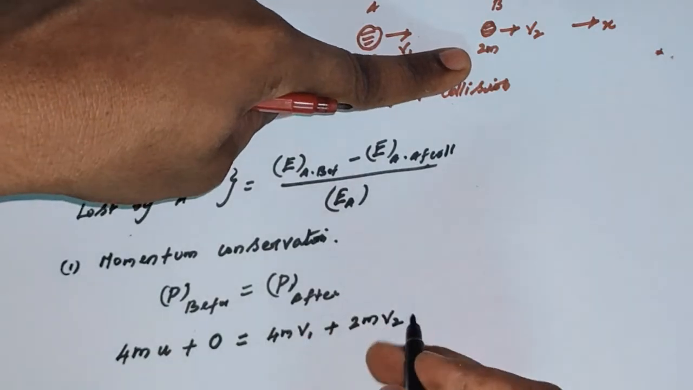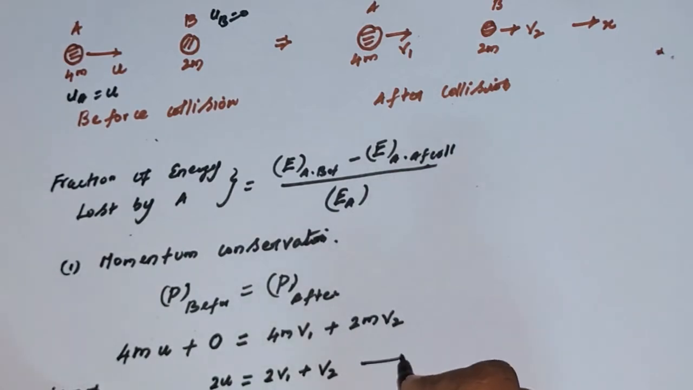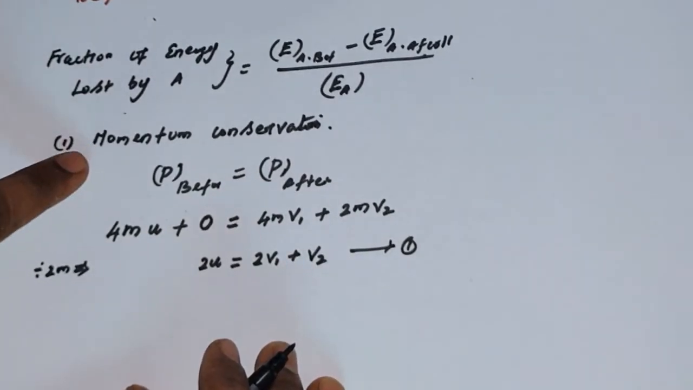So you can take this as equation number 1, or else you can divide the whole equation by 2m. If I divide it by 2m, the m will get cancelled, giving only 2u on the left hand side. On the right hand side, dividing by 2m gives 2v1 plus v2, since the 2m will get cancelled. This is equation number 1, the momentum conservation equation.